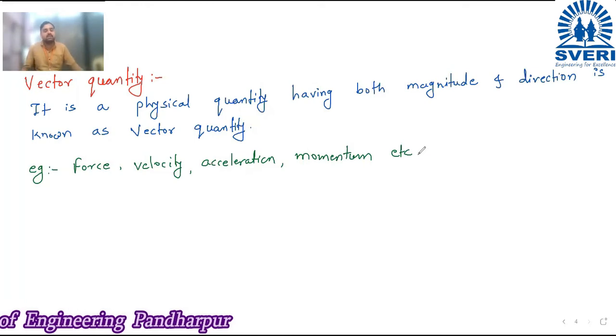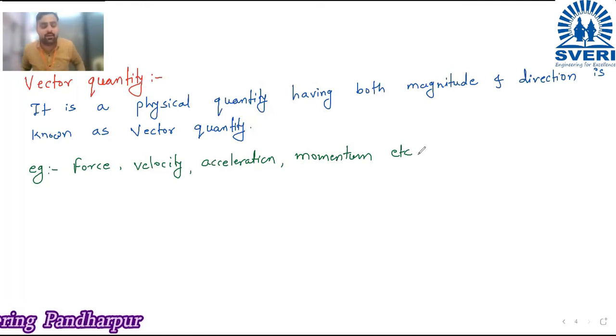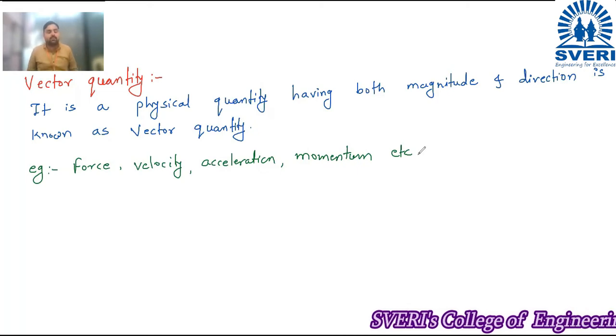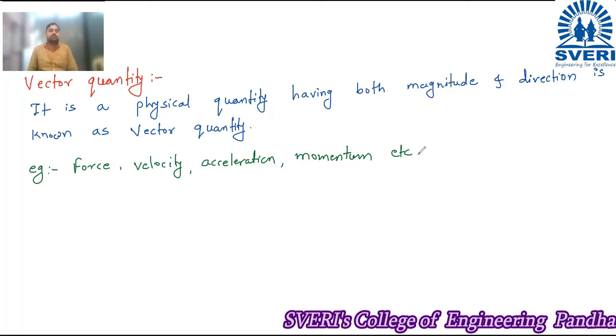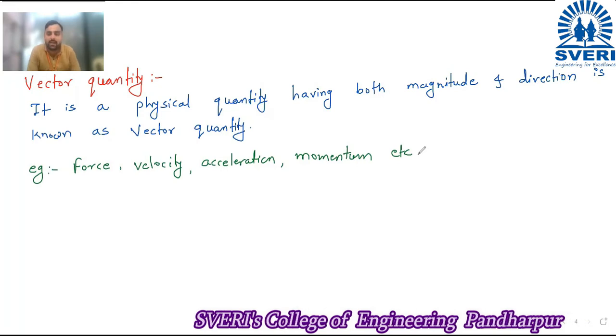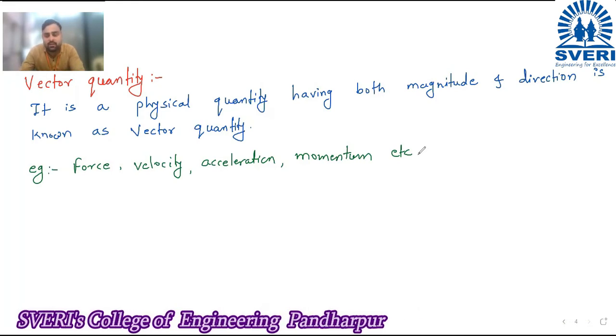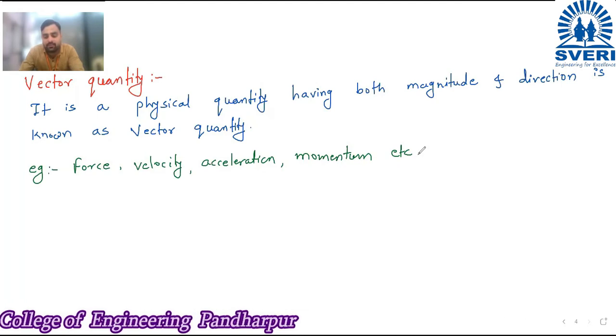These are some of the examples which I have written over there. Whatever you have told is totally correct. Torque is also there, displacement is also there. So these are some of the quantities which I have written in the example: force, velocity, acceleration, momentum, etc. Okay, so this is about scalar quantities and vector quantities.